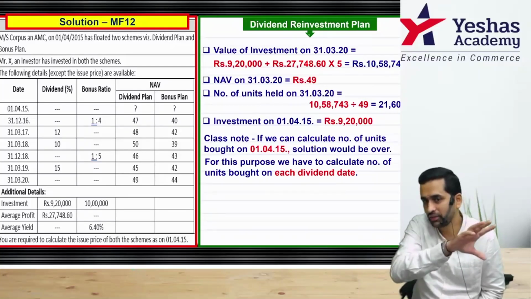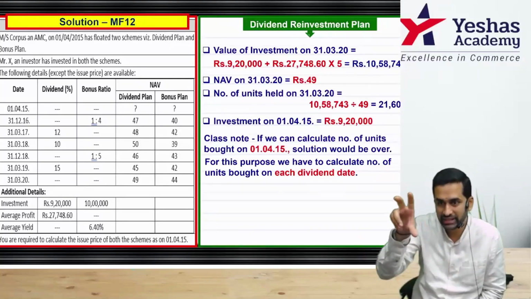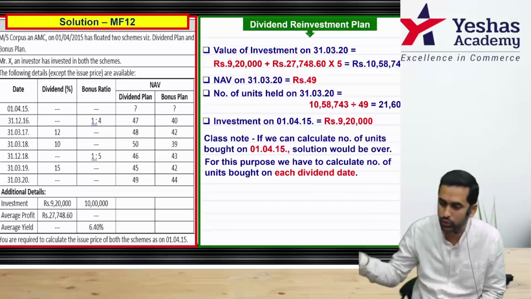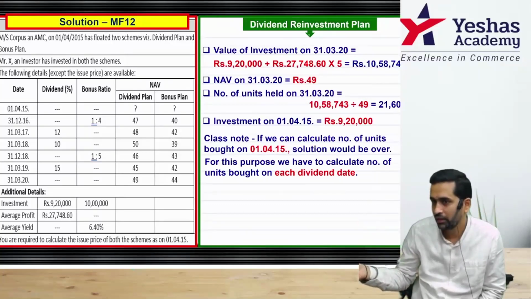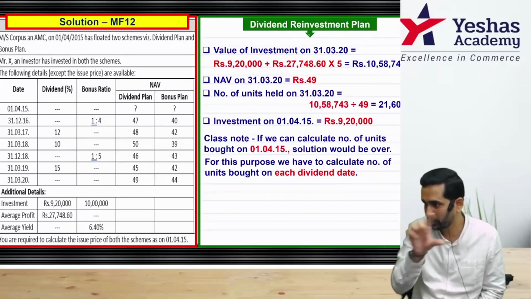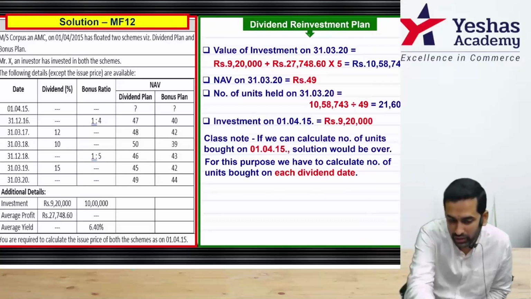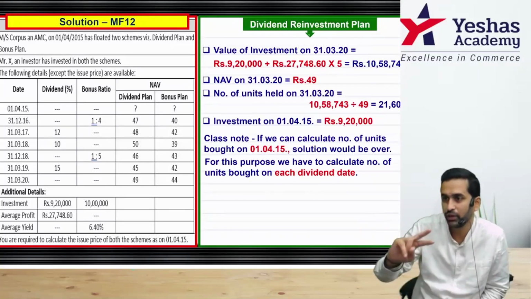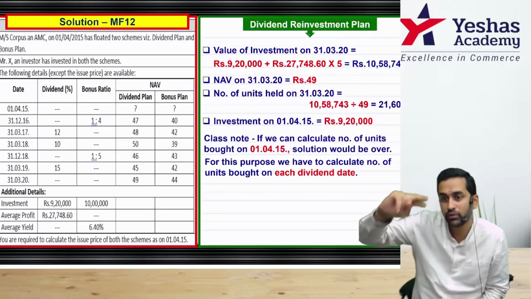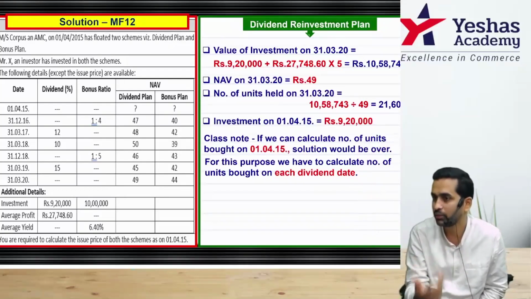That means the calculation will flow something like this. Units before dividend plus units added is equal to 21607. Let that be X, and from there you can find out, but that won't be the final answer. By doing this one equation, you will get to know how many units he had before the latest dividend. From there you have to go one more step behind. 3 steps behind, because 3 times dividend was reinvested.